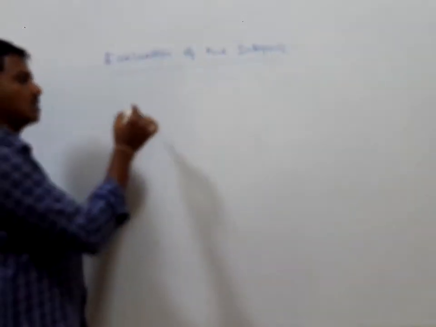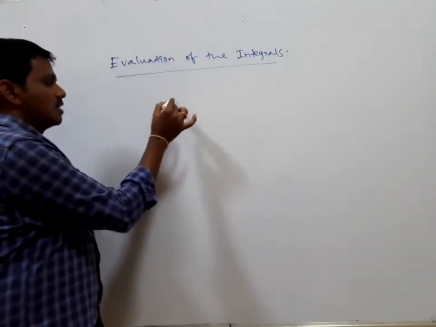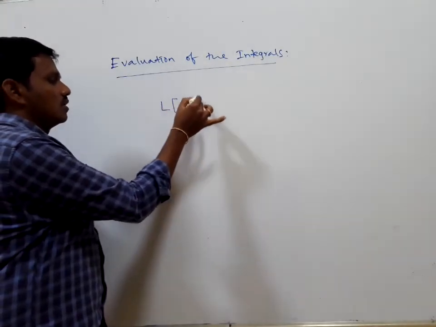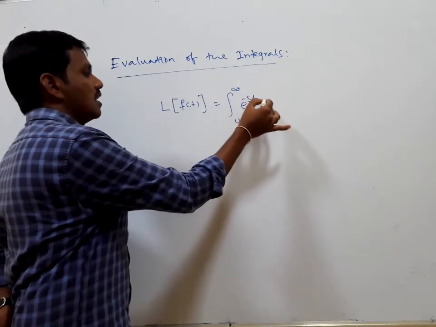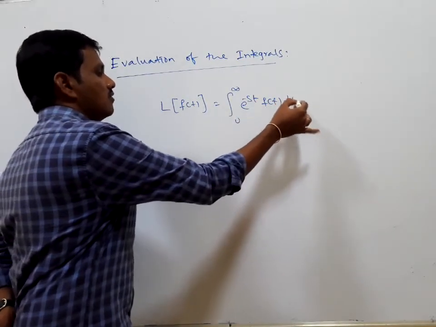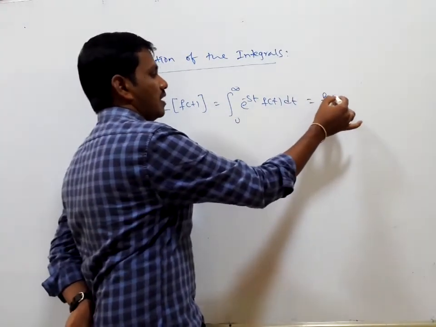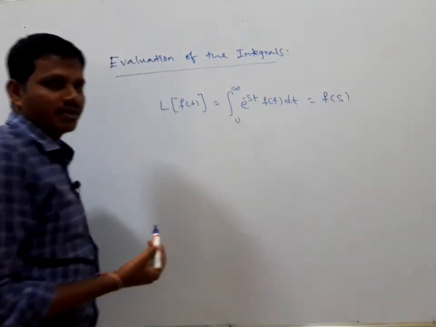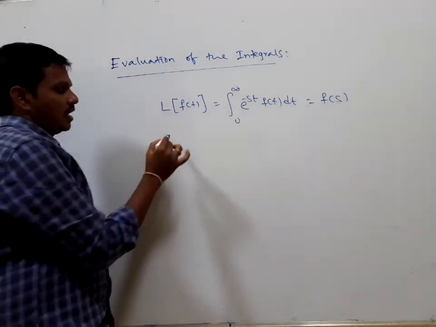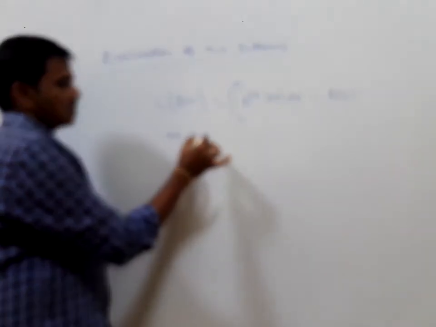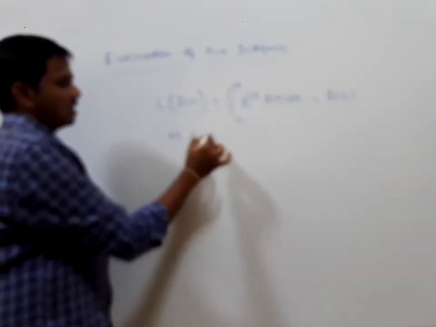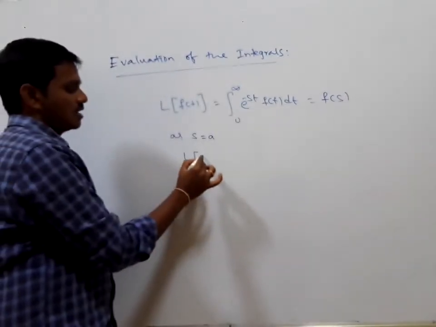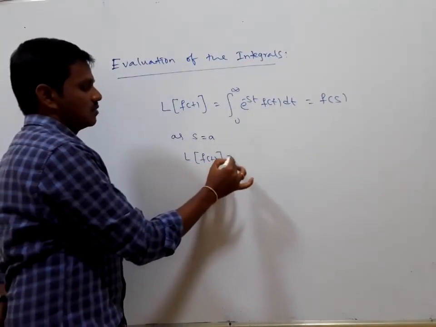We know that the definition of the Laplace transform of f of t is equal to the integral from 0 to infinity of e to the power of minus st f of t dt, which for our convenience we write as F of s or F bar of s. Suppose s tends to a. If you put s equal to a,